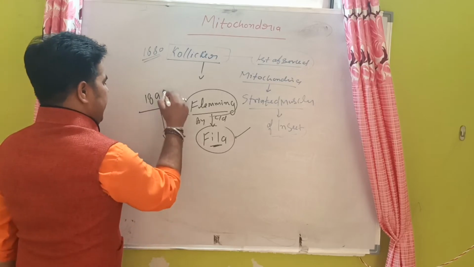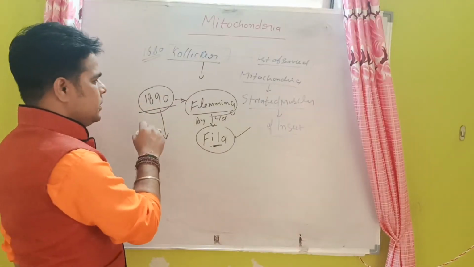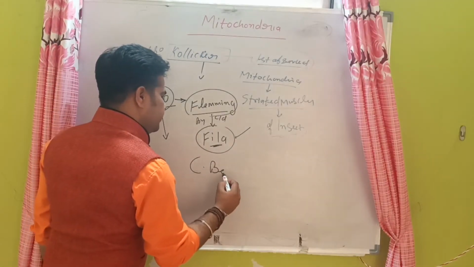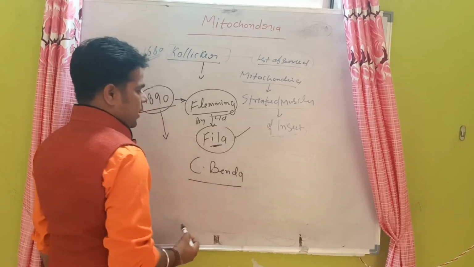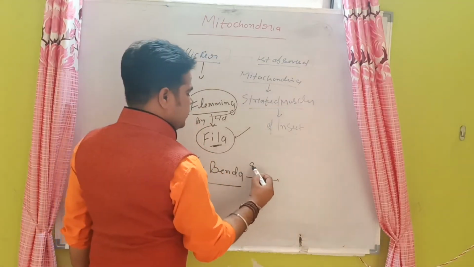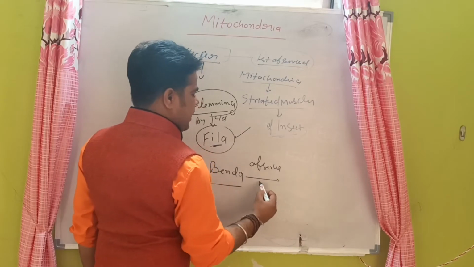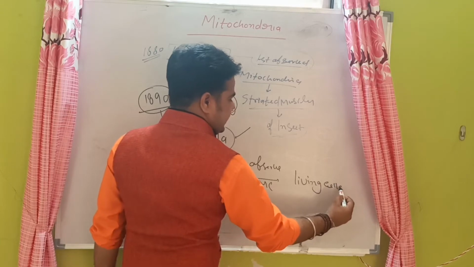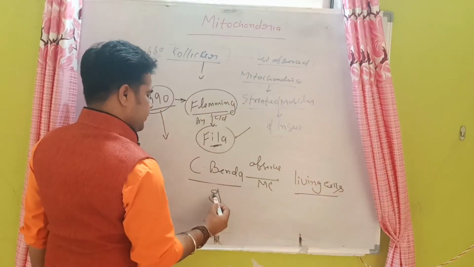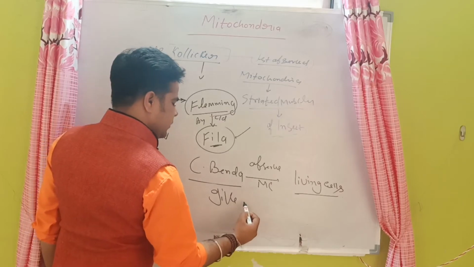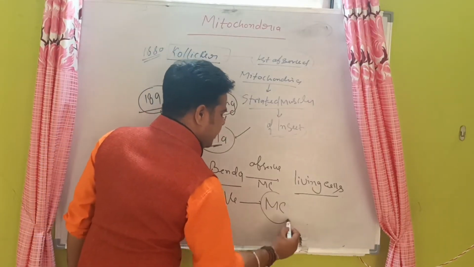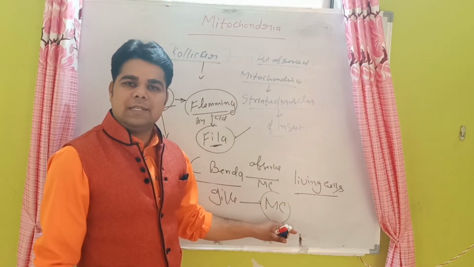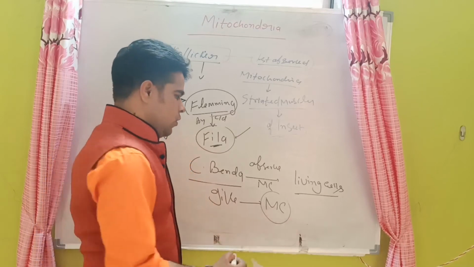In exactly this period of time, a new scientist came, called Benda, and he first observed the mitochondria inside living cells and gave the name mitochondria. The name mitochondria is given by the scientist Benda. Its common name is chondriosome.